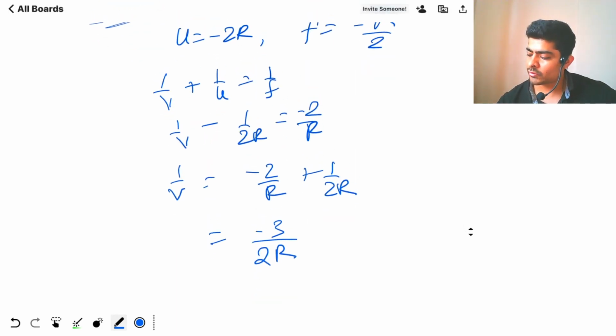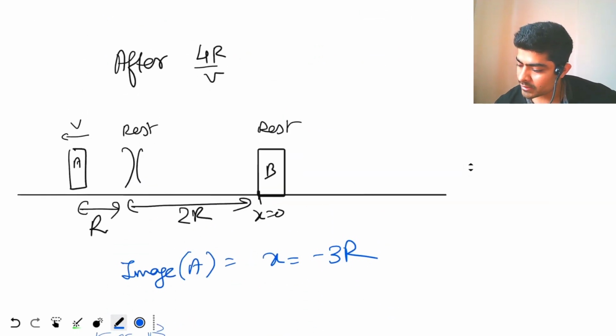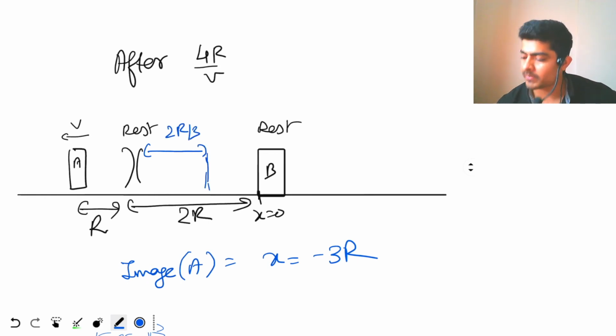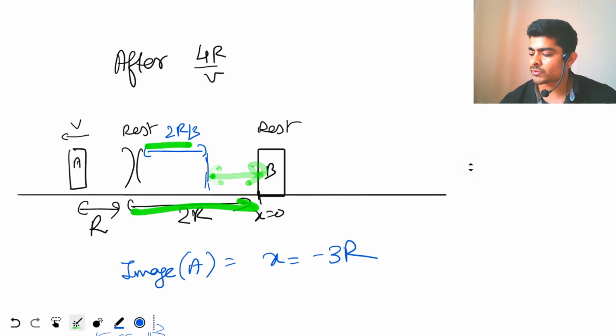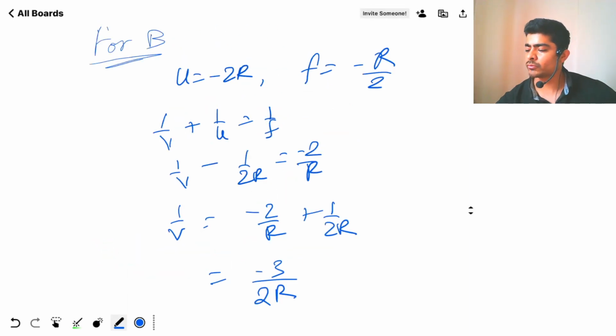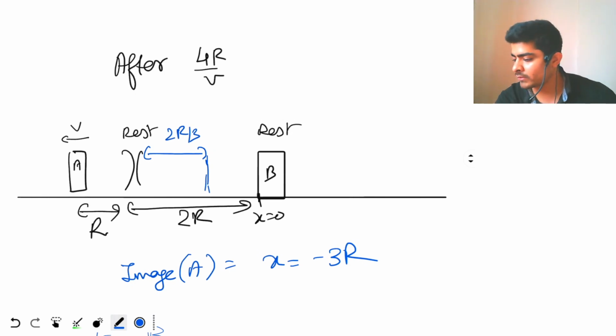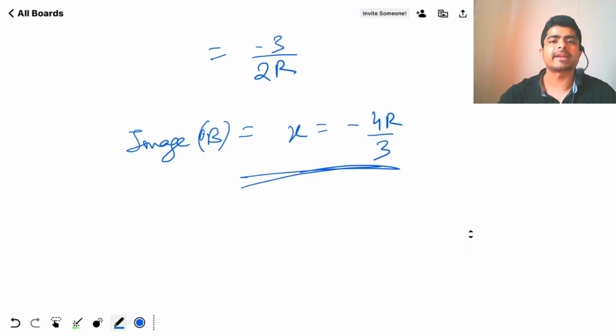So v will be 2r by 3 distance away from the mirror. This is the position of the image. So this is 2r by 3, this is 2r. So the distance from the origin will be 2r minus 2r by 3. So the image of B at x equal to 2r minus 2r by 3 will be 4r by 3. So x equal to minus 4r by 3. This will be the answer. Okay, clear?